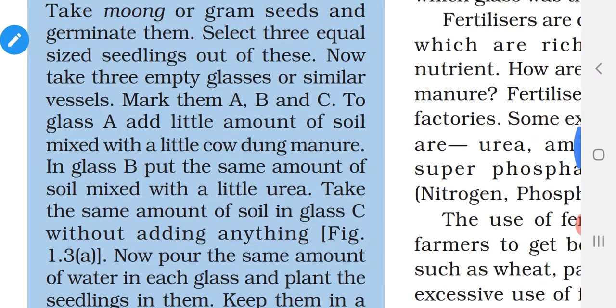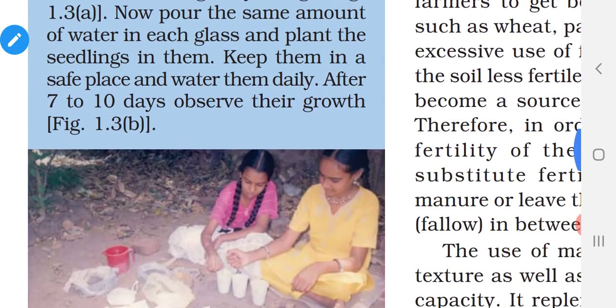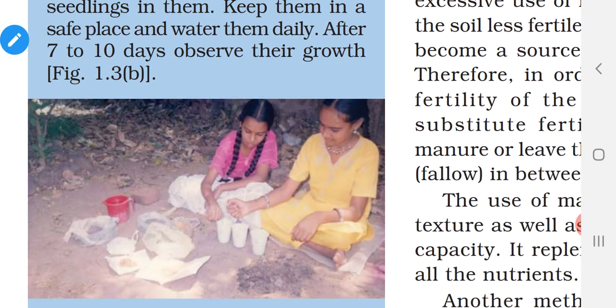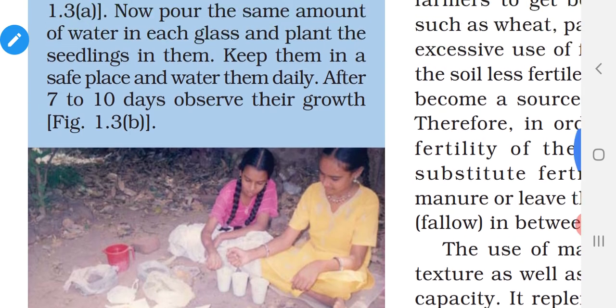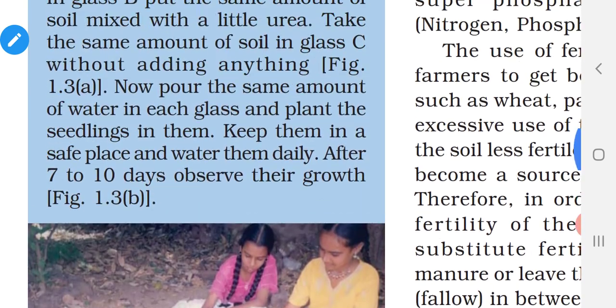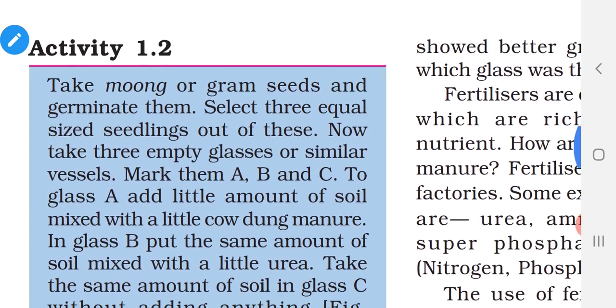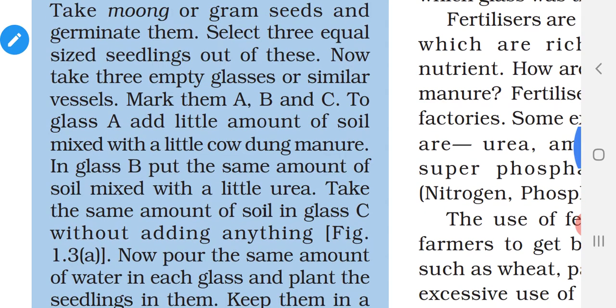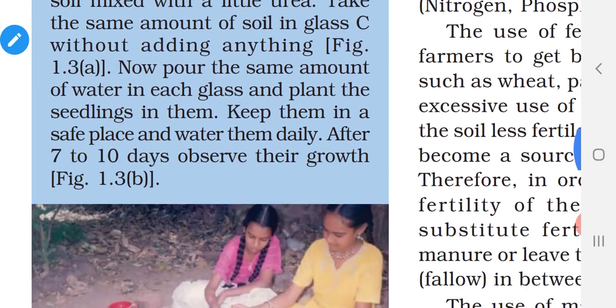You can do it in the tumbler itself. You take 3 seedlings. Seedlings means very small baby plants, and you label them A, B, and C. To the A, you add some cow dung. Cow dung is the manure, isn't it? To the B, you add some urea.